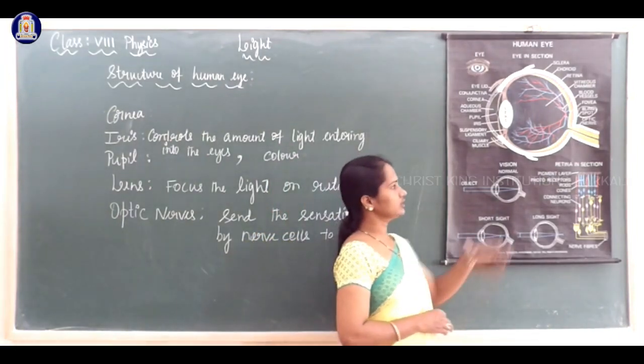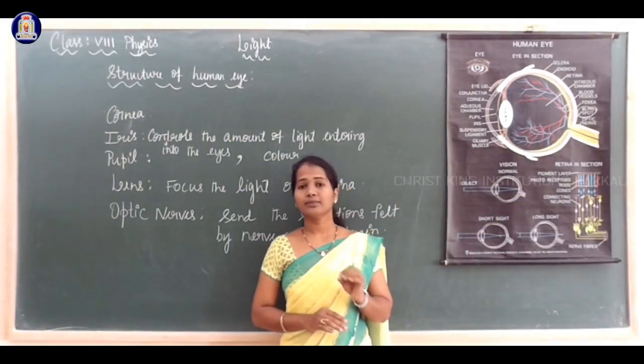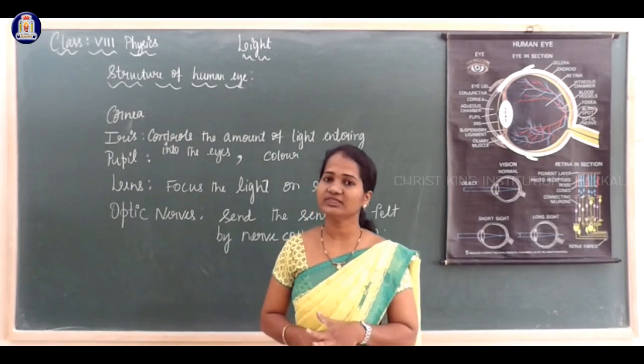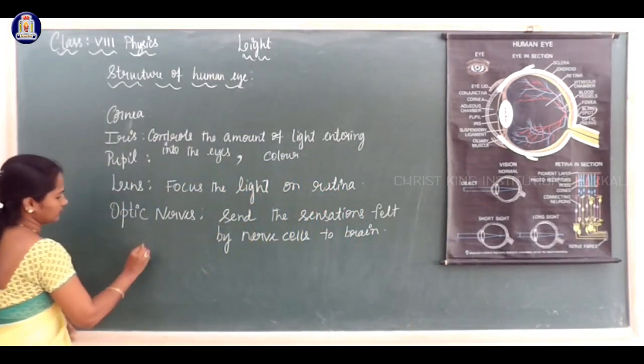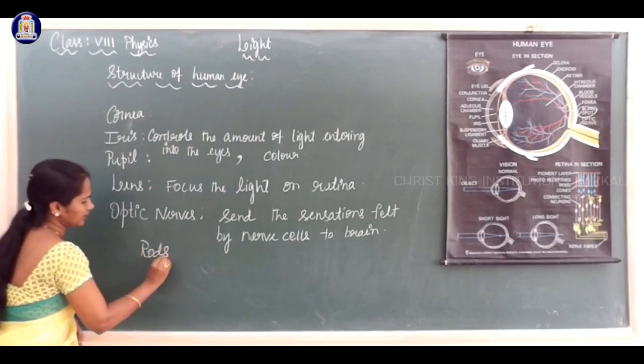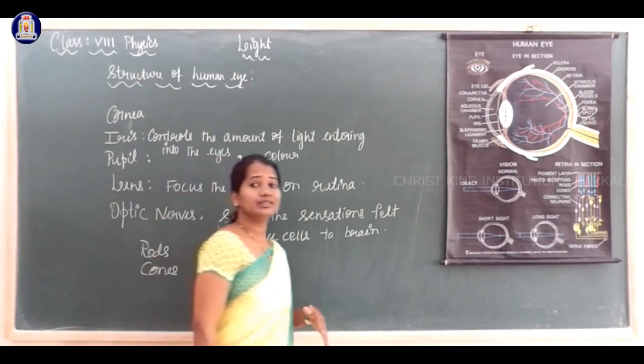In the optic nerves, as I said, a number of nerve cells are present. There are mainly two kinds of cells, called rods and cones.